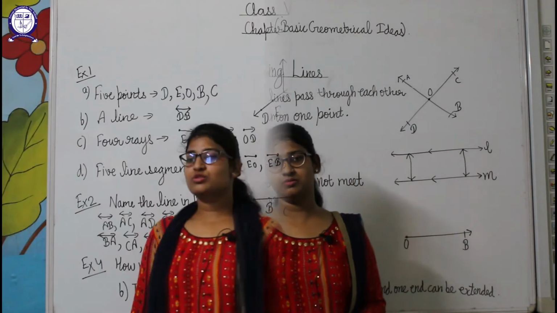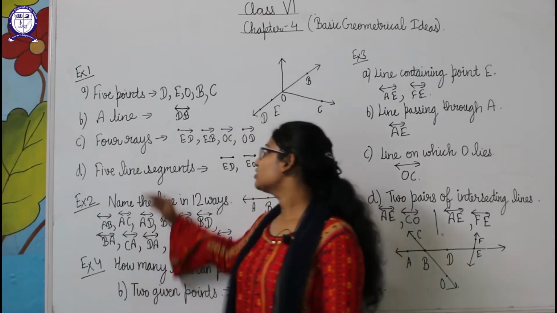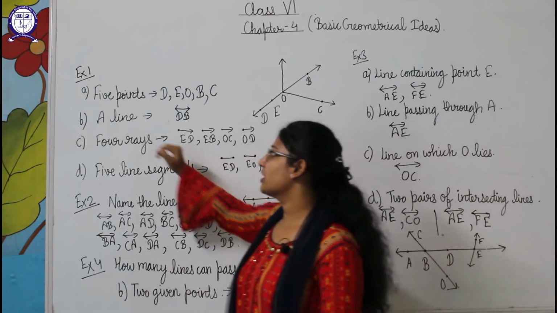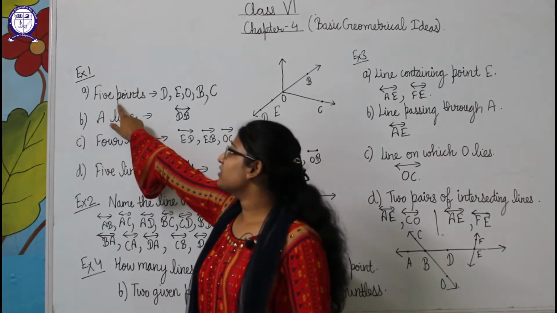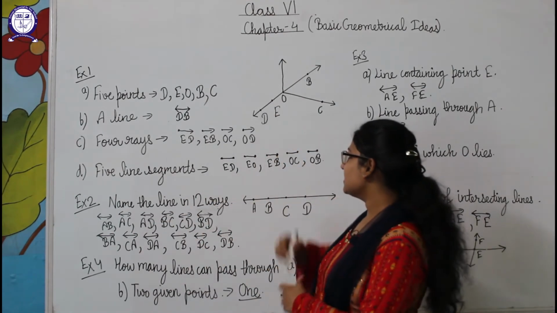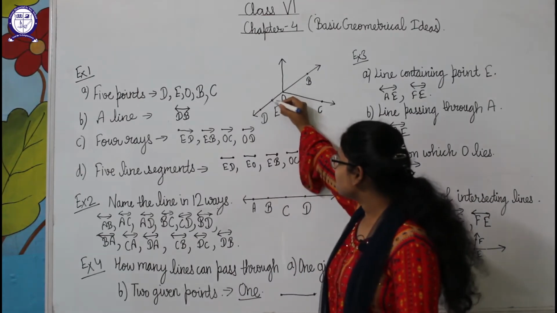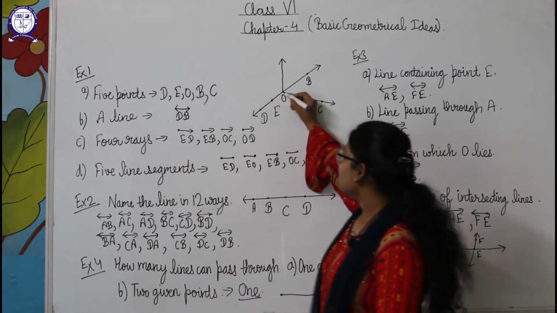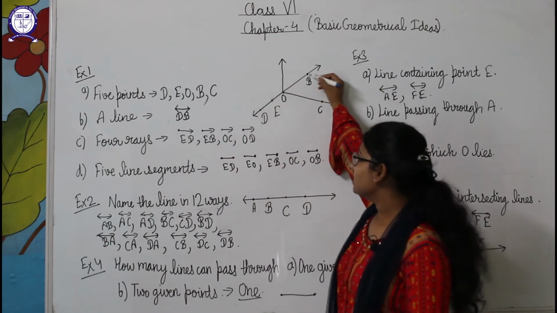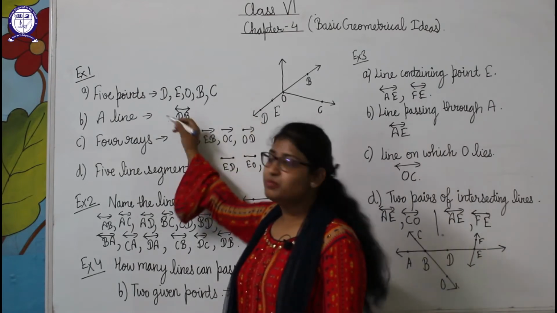Okay students, now we will do some questions related to our topic. In example one, this figure is given to us and we have to answer accordingly. In the first part we have to tell about 5 points. So what are the points? Here we can say that D is a point, E is one point, O is another point, B is a point, and also C. So these are the 5 points here.